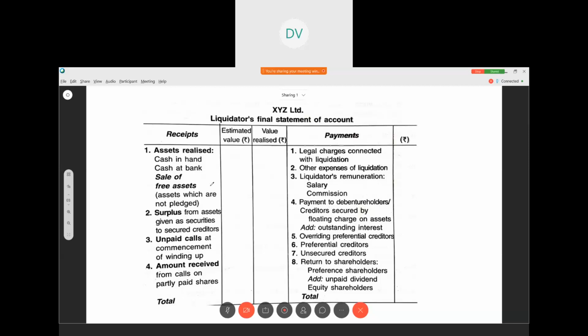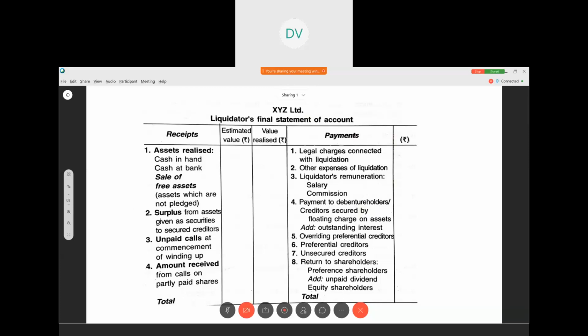Then sale of free assets. What is a free asset? An asset which is not pledged. Pledged means what? Whenever you are getting a loan from a person or a creditor, you are guaranteeing him by keeping your asset as a pledge. You say, if I don't pay, you sell my asset and get the money. That is called pledging. There are certain assets which are not pledged. Those are considered free assets. If you are selling the free assets, you have to write it here.